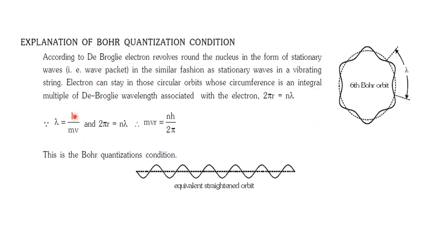Now, using this relation, the electron can stay in this circular orbit only if the circumference is an integral multiple of de Broglie's wavelength associated with the electron. So if you take this relation lambda is equal to h by mv and substitute it into 2 pi r is equal to n lambda, we get mvr is equal to nh by 2 pi. So this is also called the angular momentum being an integral multiple of h by 2 pi. So this is also Bohr's quantization condition. So here we come to the end of this lecture on de Broglie's hypothesis.